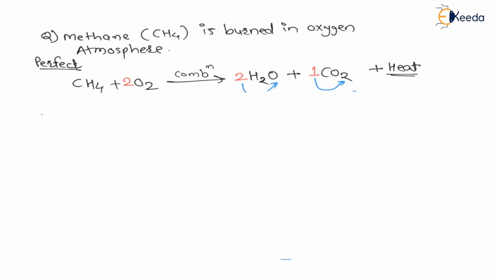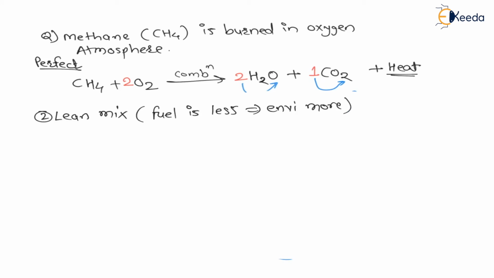Now let us consider the second case, that is lean mixture. Lean mixture means fuel is less, that means environment is more, right? This is called lean mixture. Now this is always the better case, because there will be only carbon dioxide as a pollution.